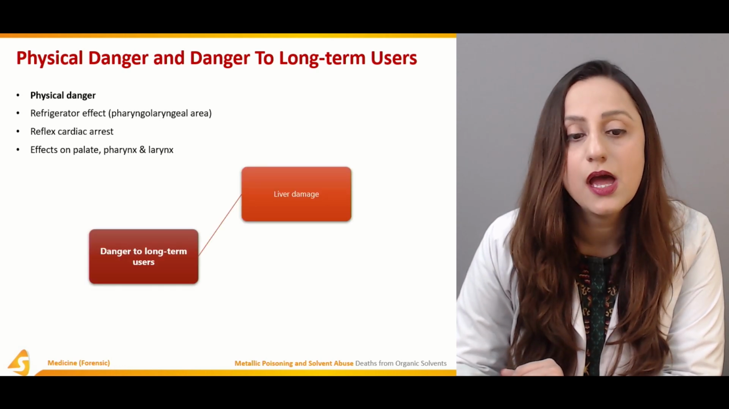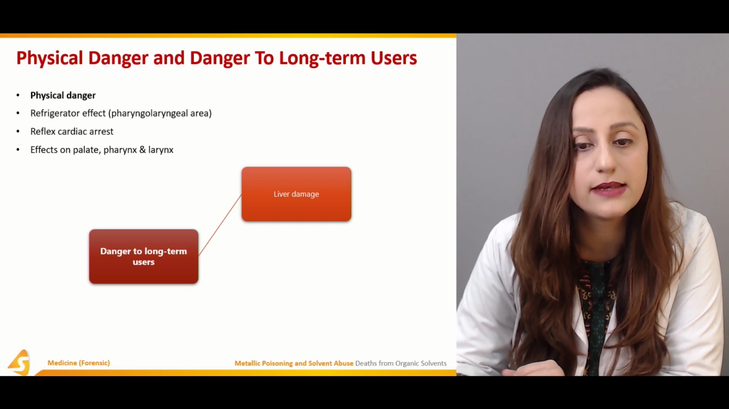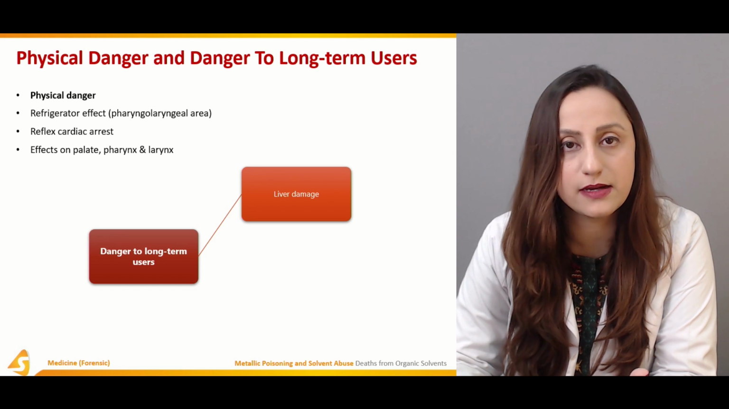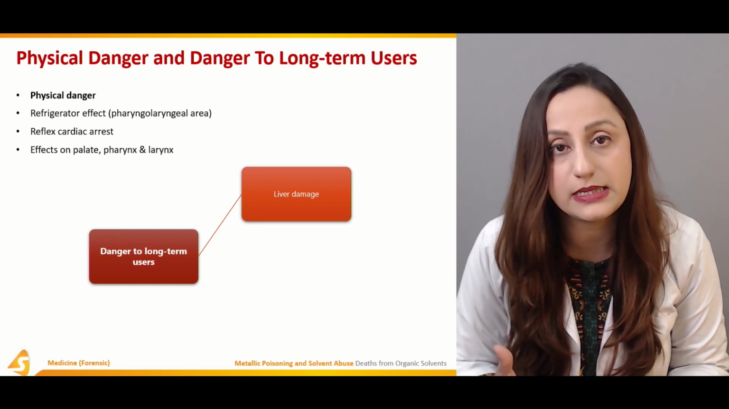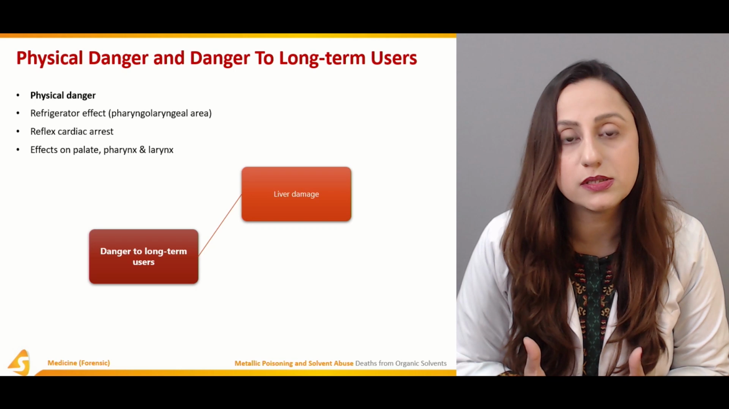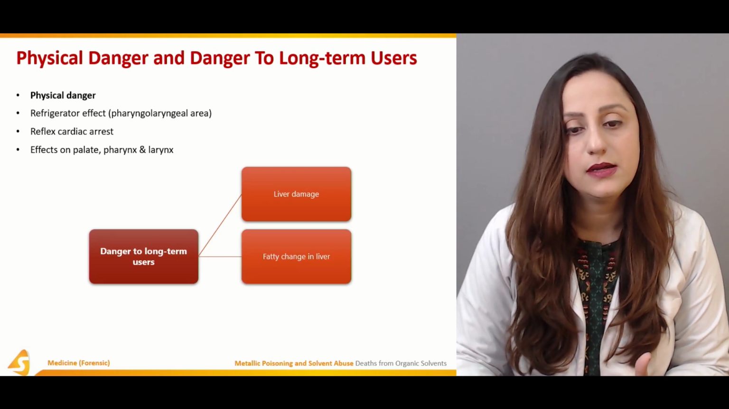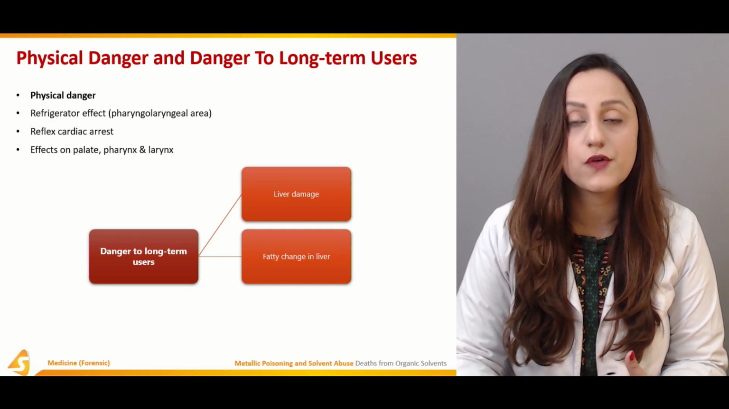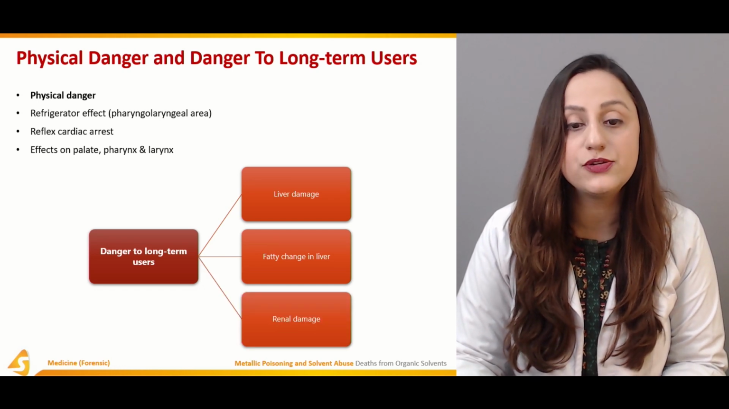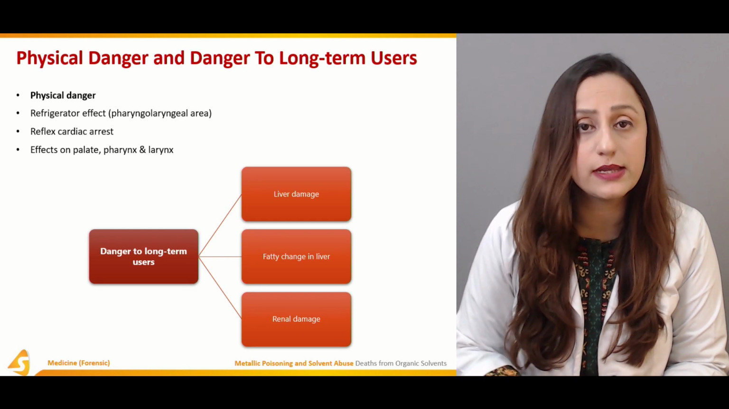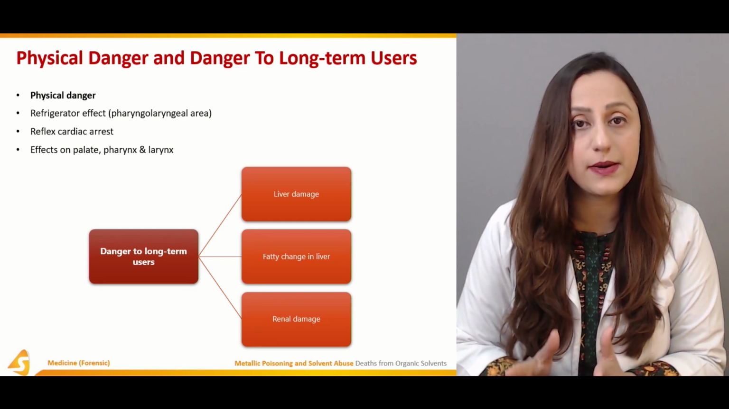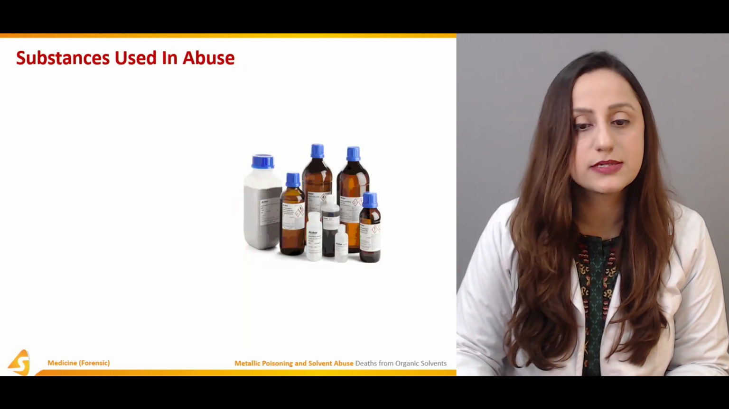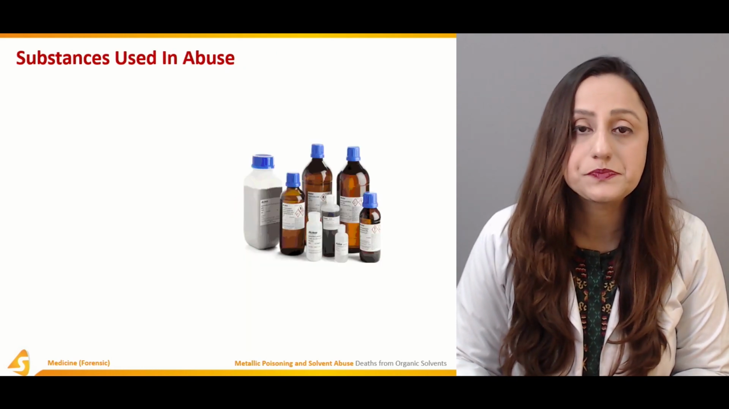There are dangers to long-term users, and one of the dangers is liver damage. The metabolism is taking place in the liver and the kidneys, so these are the primary organs that are damaged here. It can also be a fatty change in the liver in cases of chronic abusers, and it can be renal damage as well. These are the organs that take part in the metabolism of such substances, and so these organs are going to be damaged subsequently.